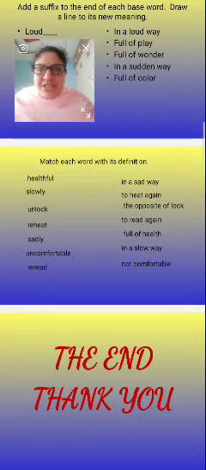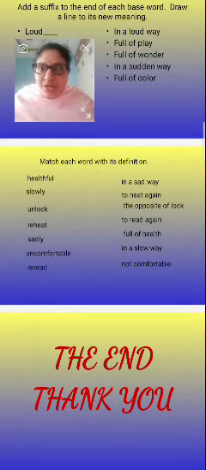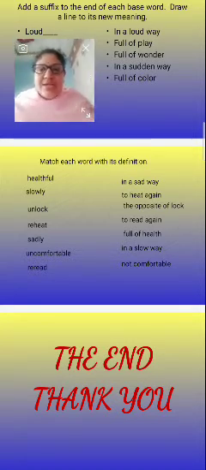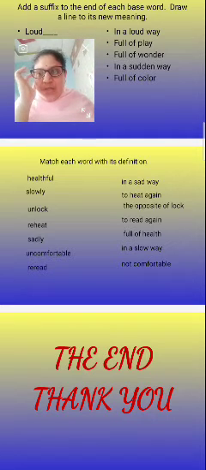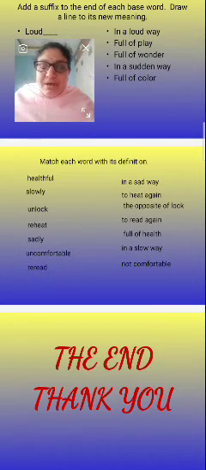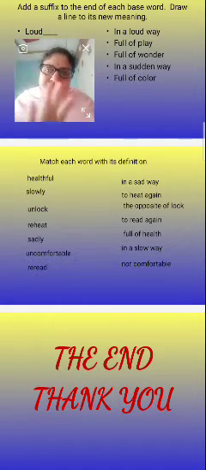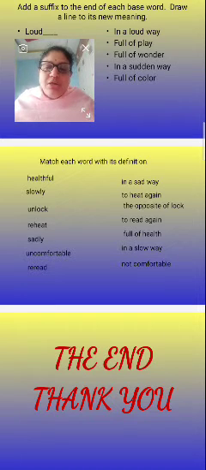So these are the differences between prefixes and suffixes. Prefixes will be added at the beginning of the word, suffixes will be added at the end of the word.